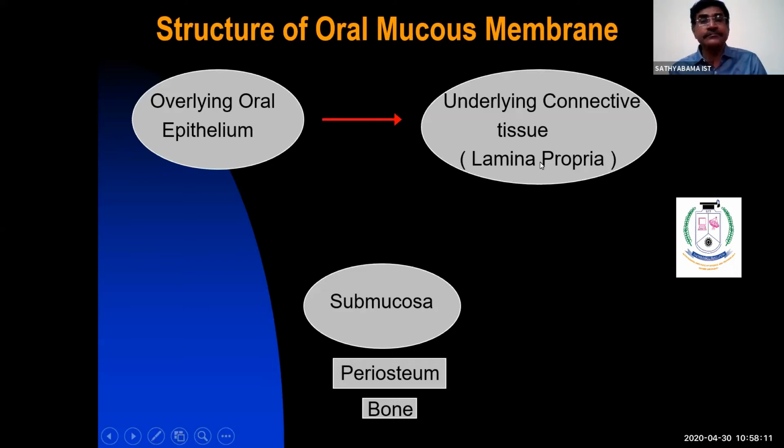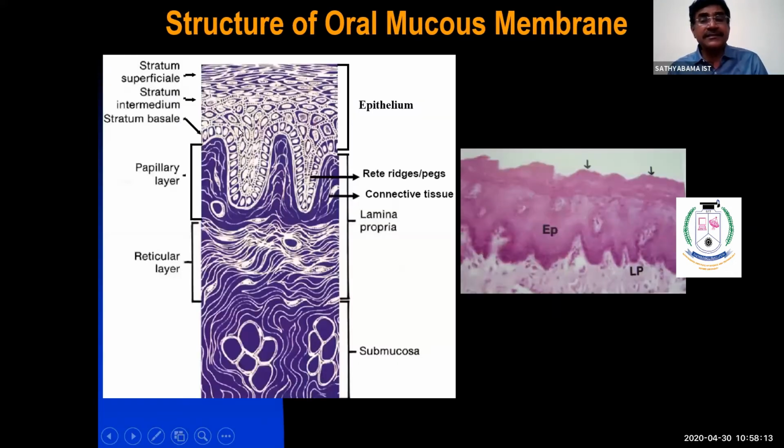Again, this is a schematic diagram where one can appreciate the epithelium. The epithelium of the oral mucous membrane is stratified squamous epithelium. Stratified means it is thrown into different layers. Here the epithelium is made up of different layers. Stratified squamous epithelium may be keratinized or non-keratinized. This is the connective tissue, which, as you have studied in anatomy and histology, is made up of collagen fibers, different types of cells, and ground substance.